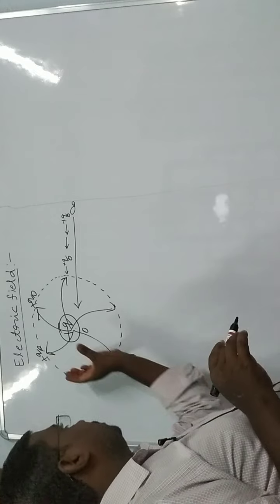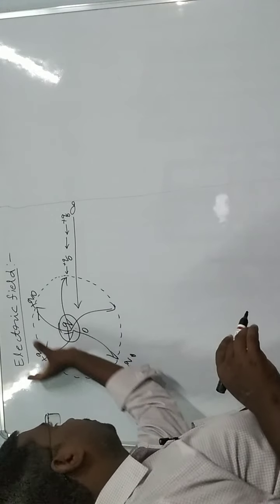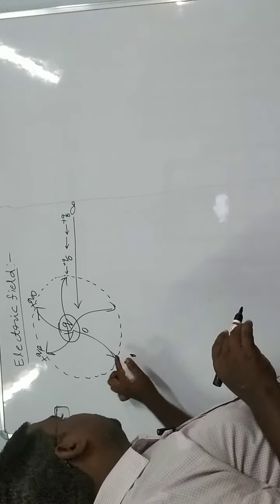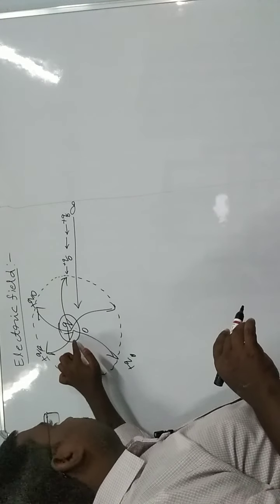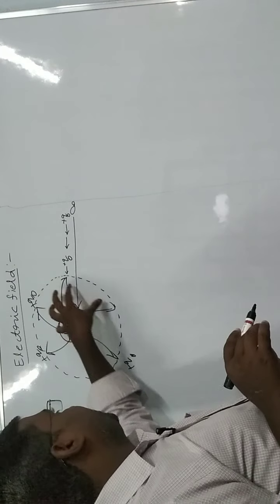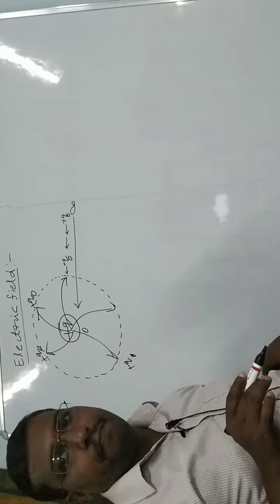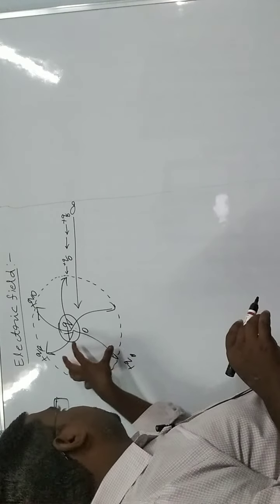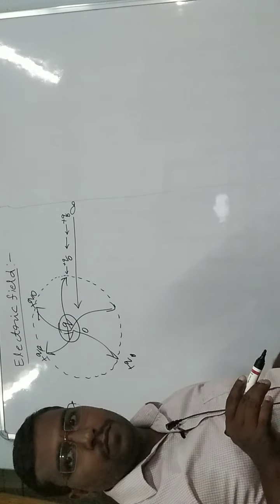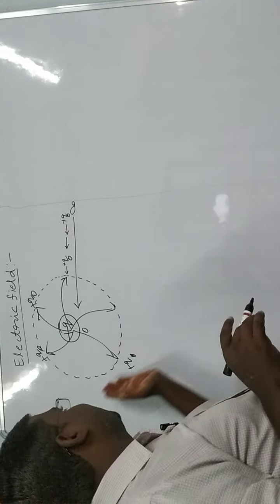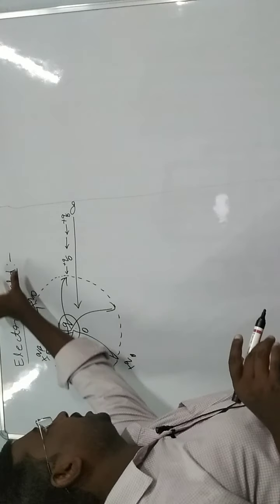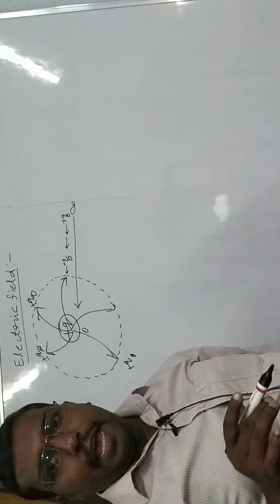So the charge has some minimum space surrounding it to produce a force that acts on it. This space surrounding the charge plus Q, in which its influence is present, is called its electric field.